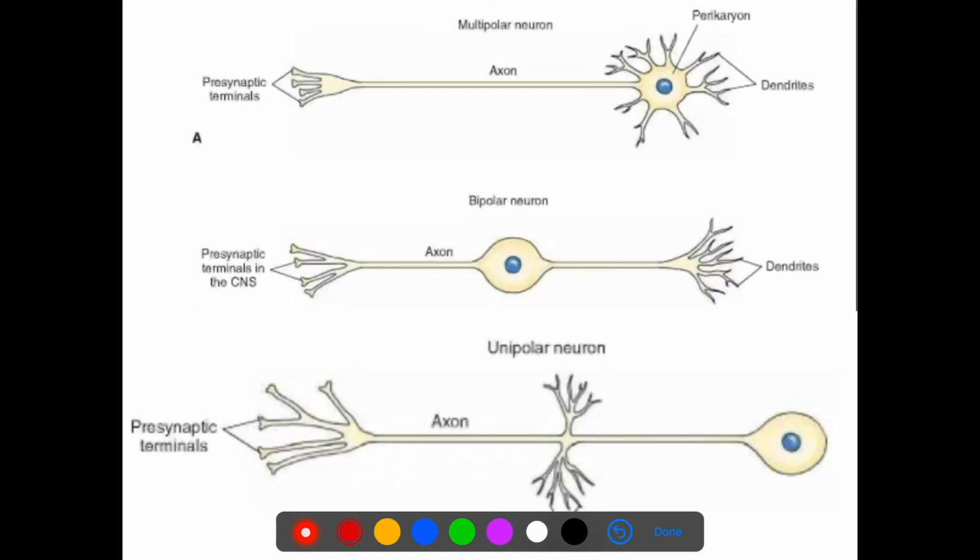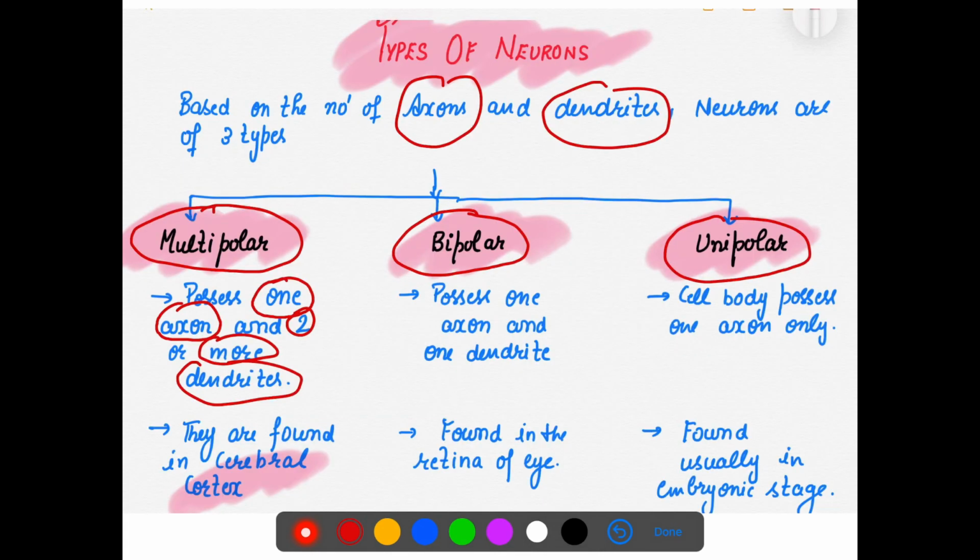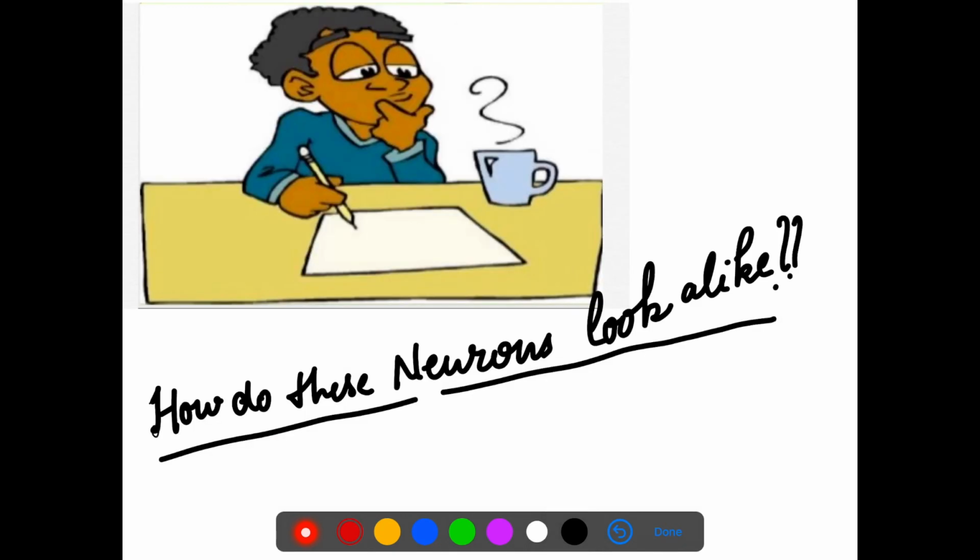This is the multipolar neuron, and look here, there is only one axon, but multiple poles. Two, three branches are there, so this is not only one pole. The pole is the ending part, and here you can see the ending part has multiple branches. So this is the multipolar neuron, and the axon is only one.